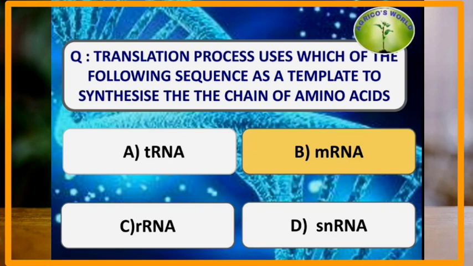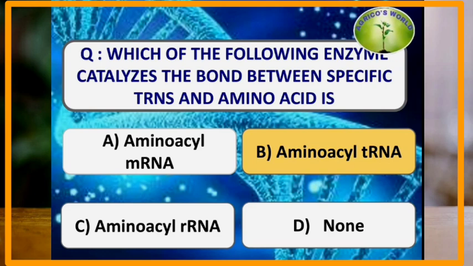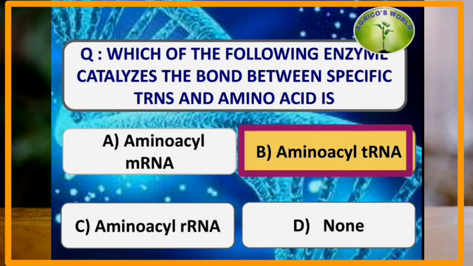The translation process uses which of the following sequences as a template to synthesize the chain of amino acids? mRNA is used as a template. Which of the following enzymes catalyzes the bond between specific tRNAs and amino acids? The two main enzymes involved in translation are amino-acyl tRNA synthetase and peptidyl transferase. Amino-acyl tRNA synthetase catalyzes the bond between specific tRNAs and amino acids, whereas peptidyl transferase connects the A site and P site by forming a peptide bond.